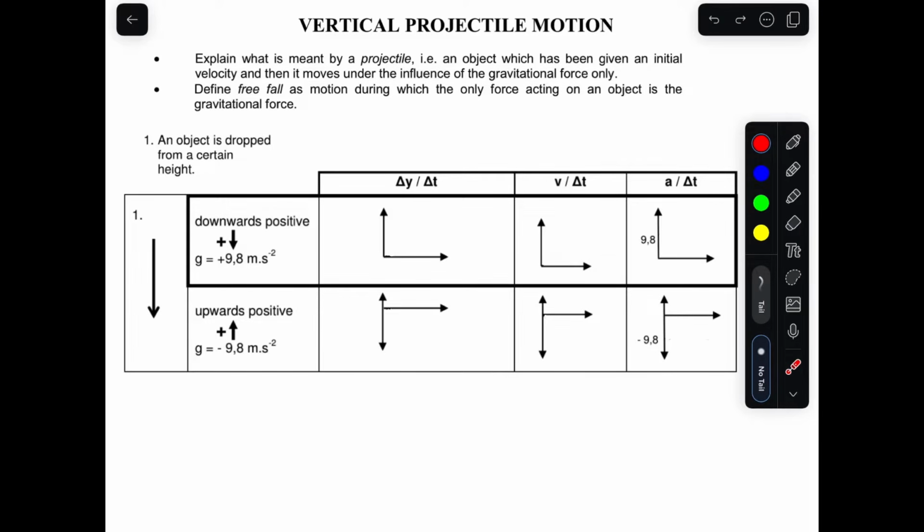And one thing that we need to note, guys: in vertical projectile motion, the only force acting is the gravitational force, and the gravitational force is downwards. It's acting downwards all the time. Even the gravitational acceleration, which is 9.8 meters per second squared, is always downwards.